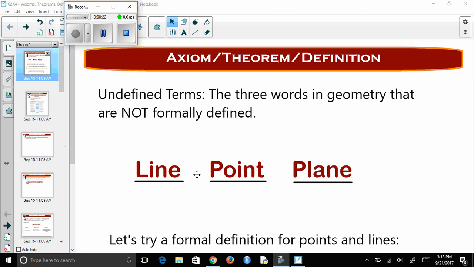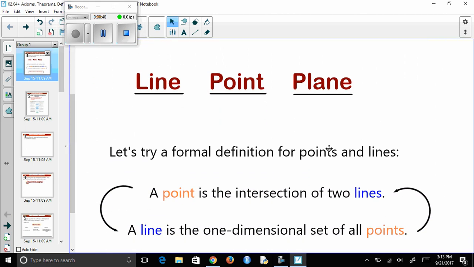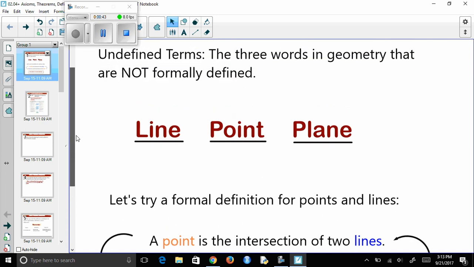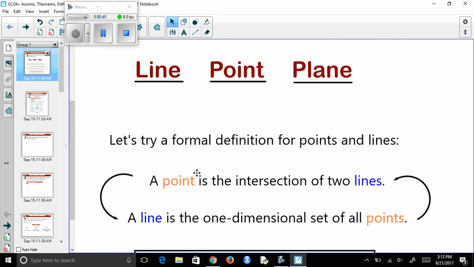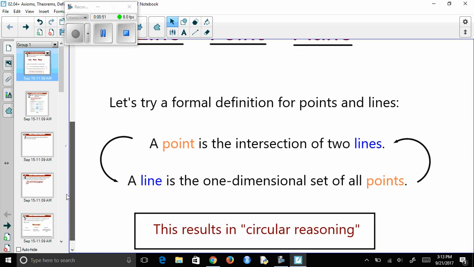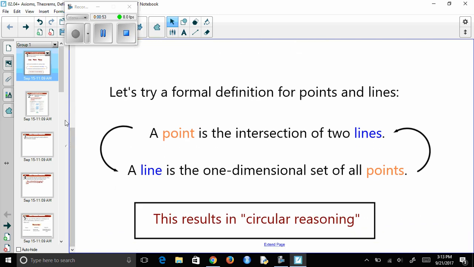Now, these we say are undefined terms because we want a starting spot in geometry. So assume that geometry has nothing, just a blank space. We're going to just put in a point, a line, and a plane, and then we're going to try to formally define things off of that. Now, when we try to formally define points, lines, and planes, it kind of gets messy, where there's this circular reasoning where you start using one or the other. So we just say we're starting with points, lines, and planes, and we're building everything off of that.